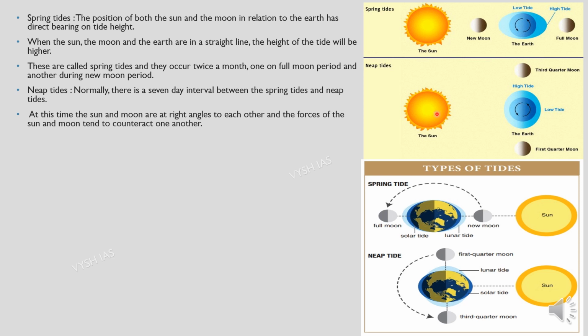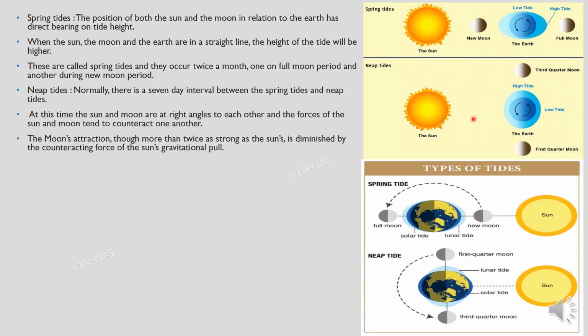Over here there will be the sun's gravitational pull and also the moon's gravitational pull. Here, all three were in a straight line. Here, the sun is pulling from here also, but wherever the moon is, there will be a more exaggerated gravitational pull, because we have seen in the previous slides that the sun causes only a lesser gravitational pull. So the moon's attraction, which is more than twice as strong as the sun's, is diminished by the counteracting force of the sun's gravitational pull.